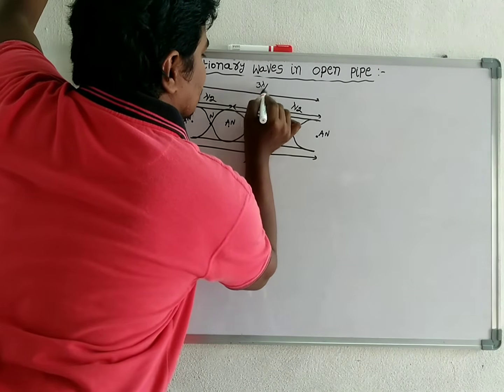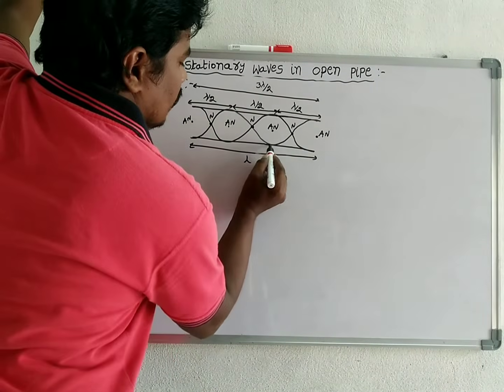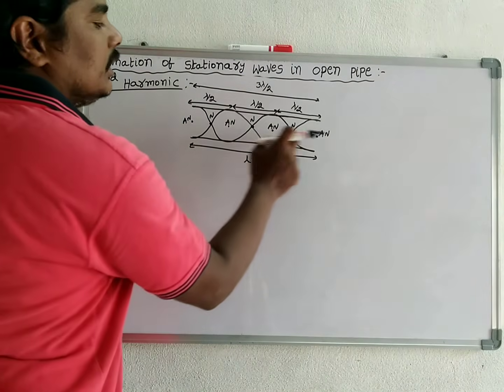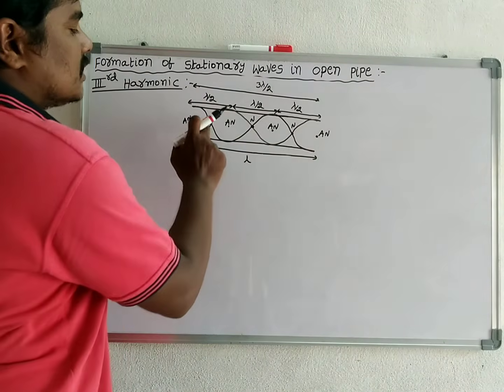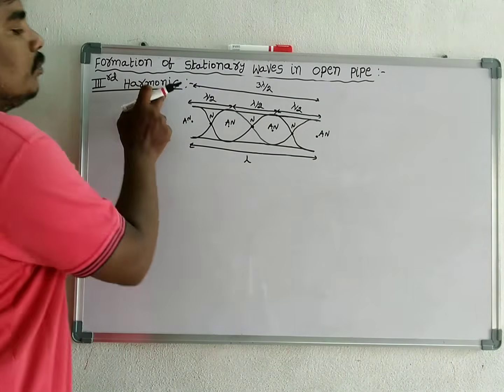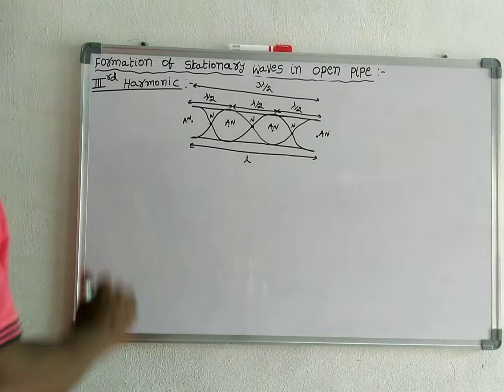Total is 3 lambda by 2. So in third harmonic, 4 antinodes and 3 nodes are formed.